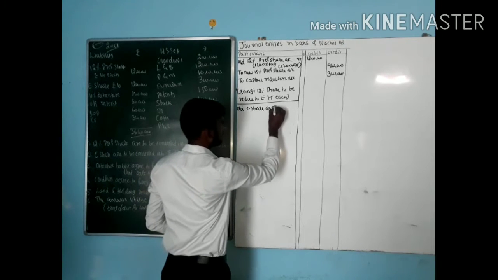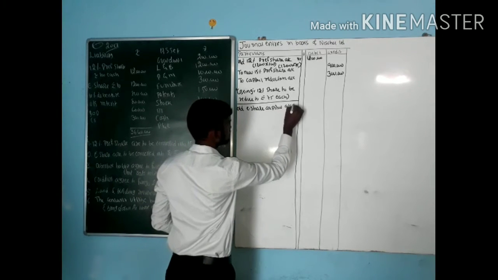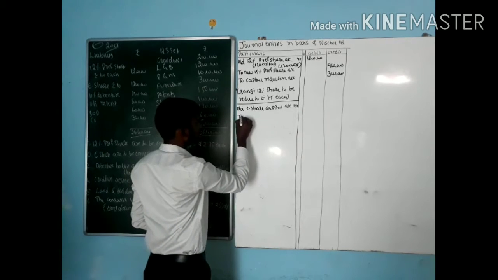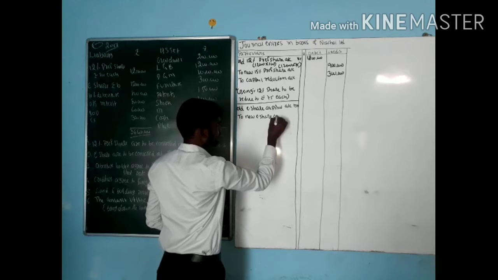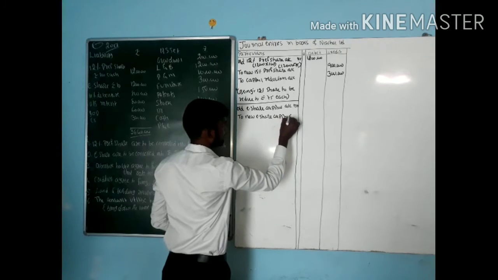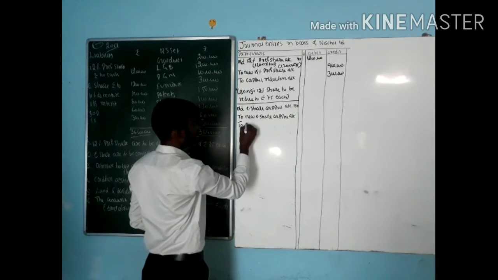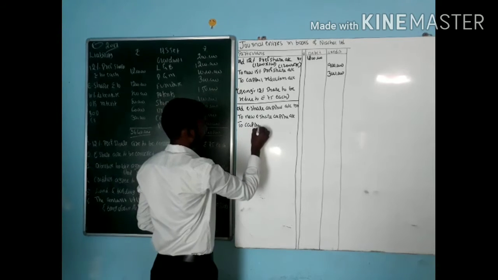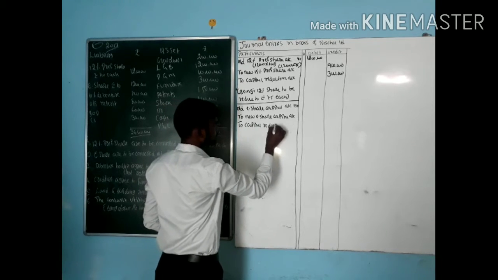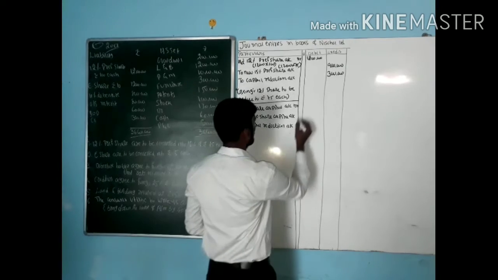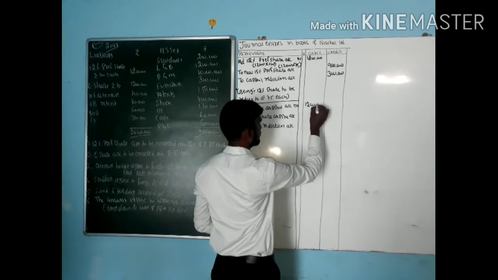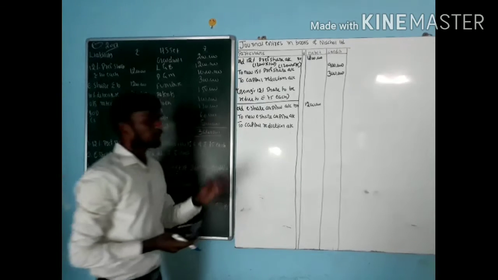Old equity share capital A/c Dr., to new equity share capital A/c, to capital reduction account. How much old here? Old is 12 lakh. Here we identify the number of shares.